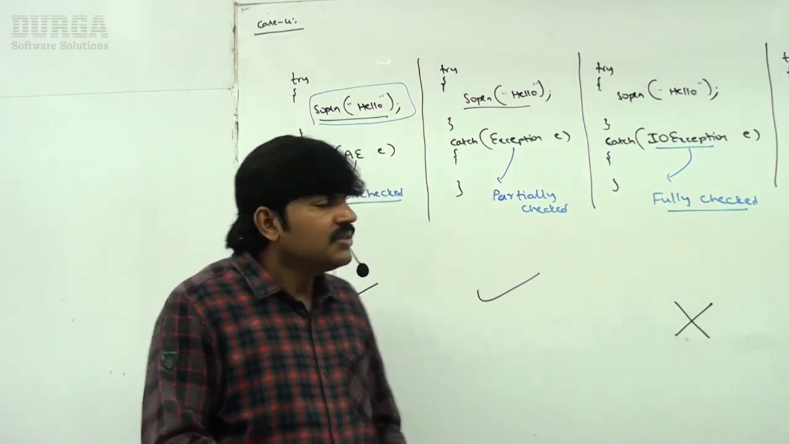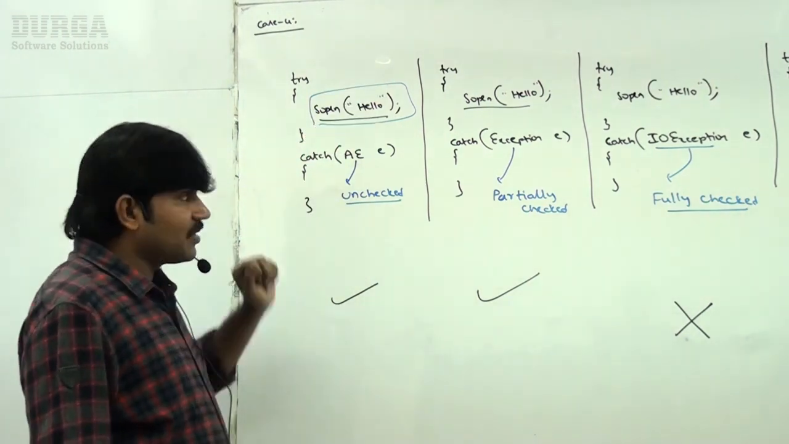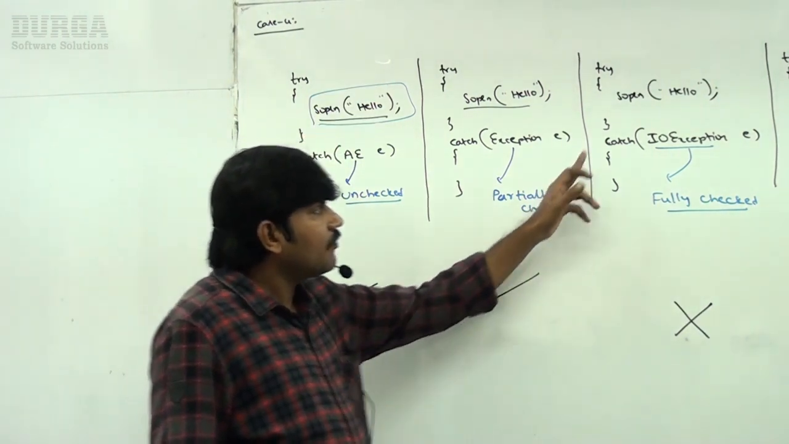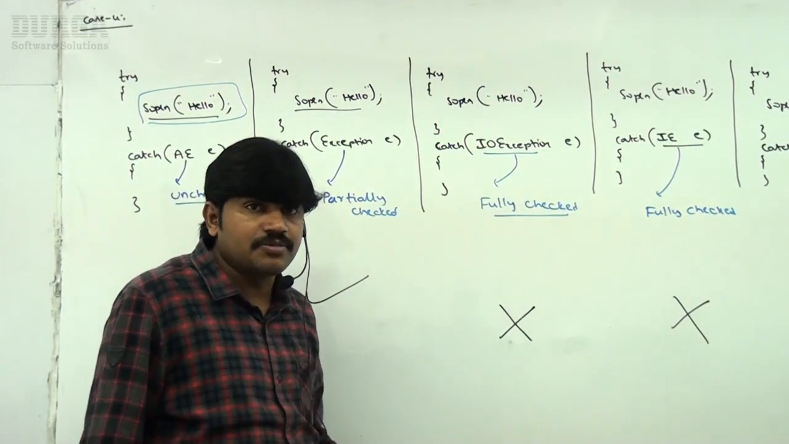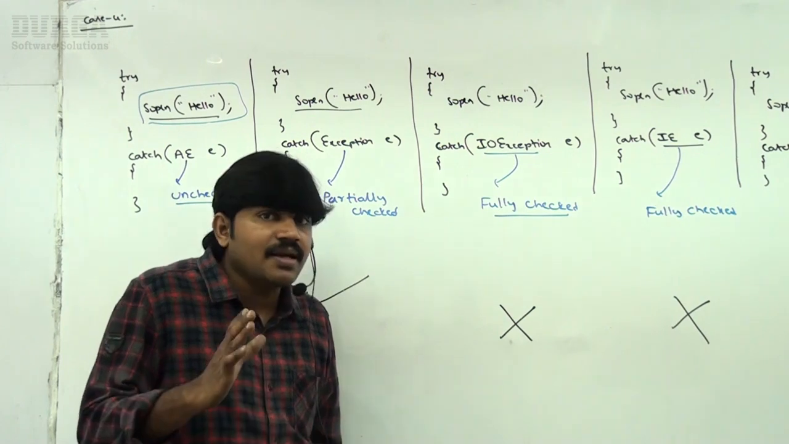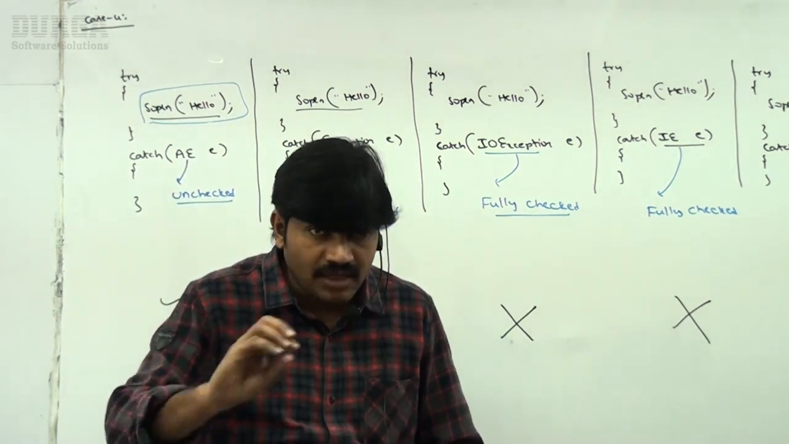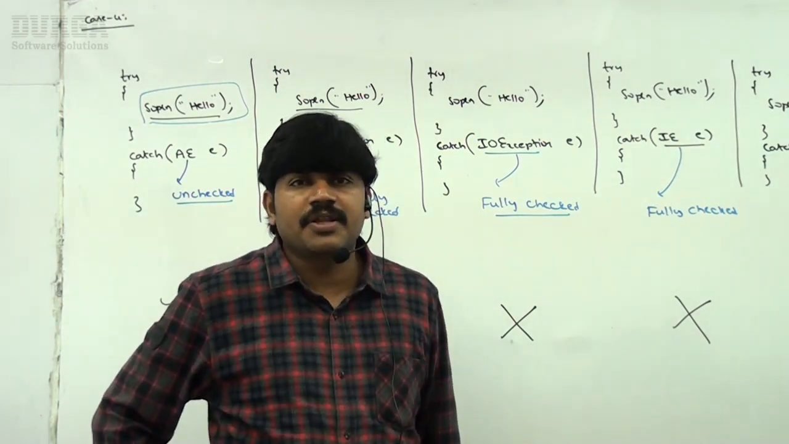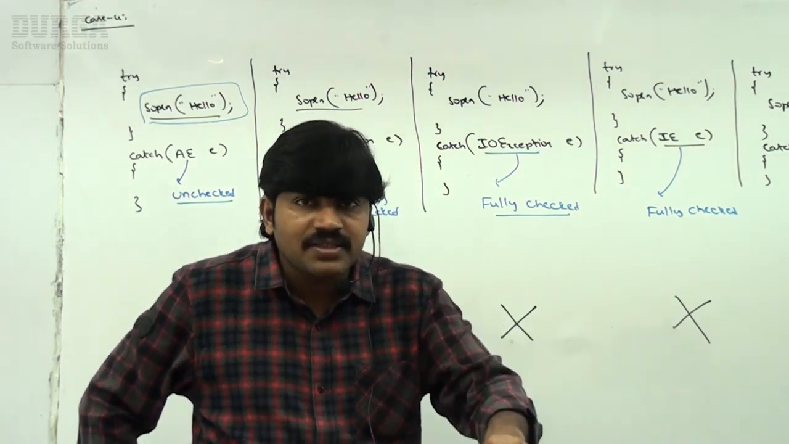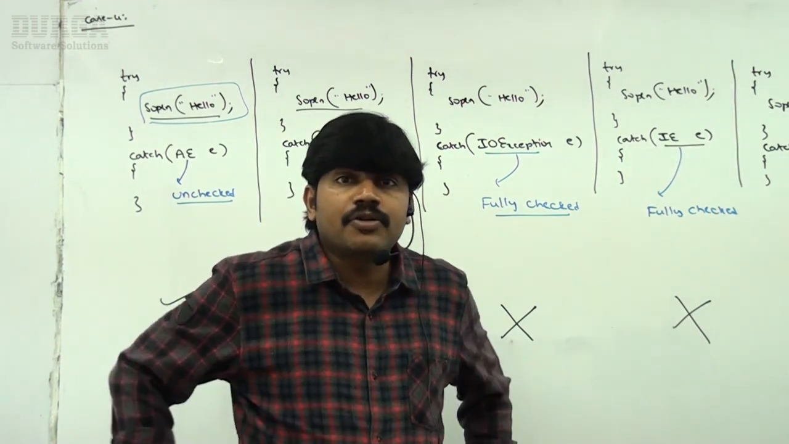I'm not performing arithmetic operations, but you wrote a catch block for ArithmeticException. I'm not performing any IO operations, but you are writing a catch block for IOException. So within the try block, if there is no chance of raising that exception, you can't write the catch block for it. If there is a possibility of raising, then you have to write the catch block. Otherwise, you are going to get a compile time error.